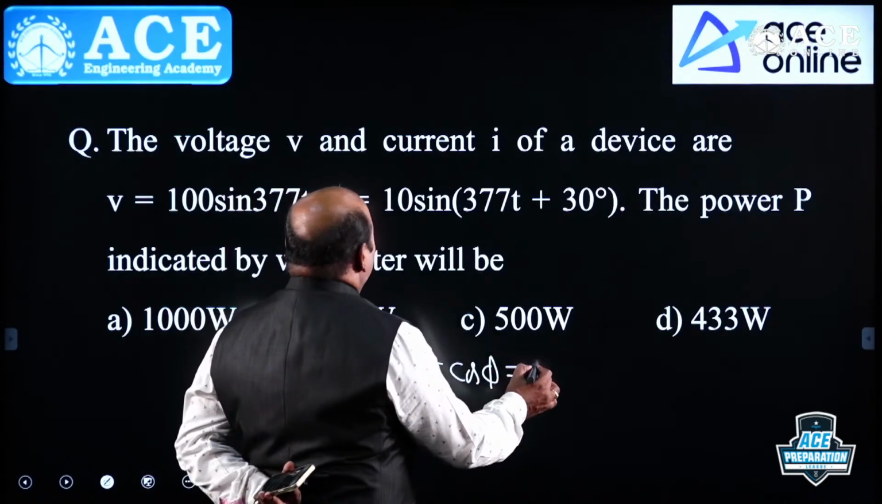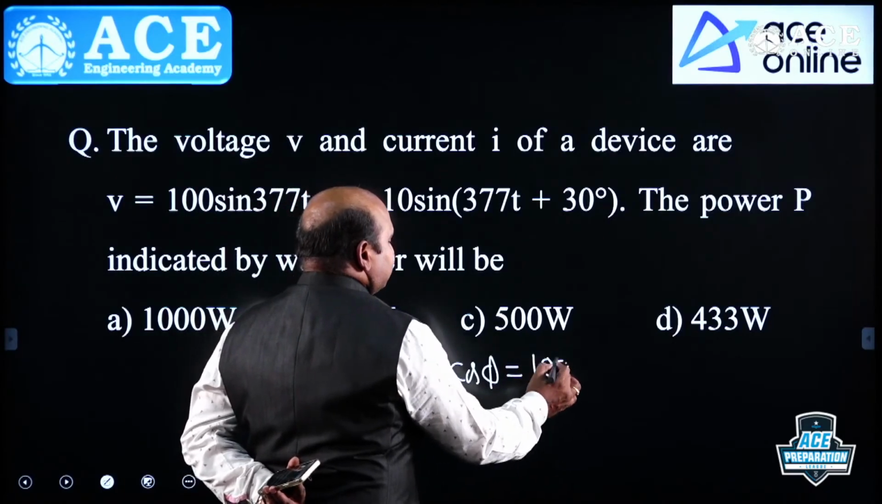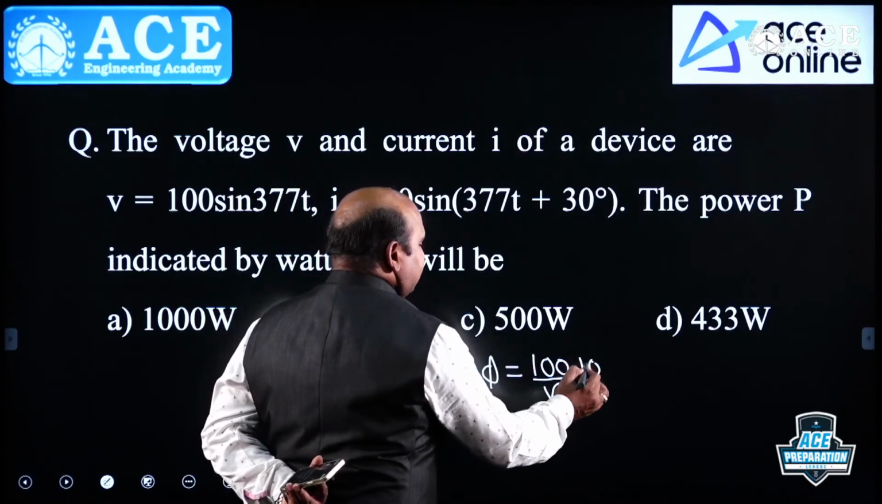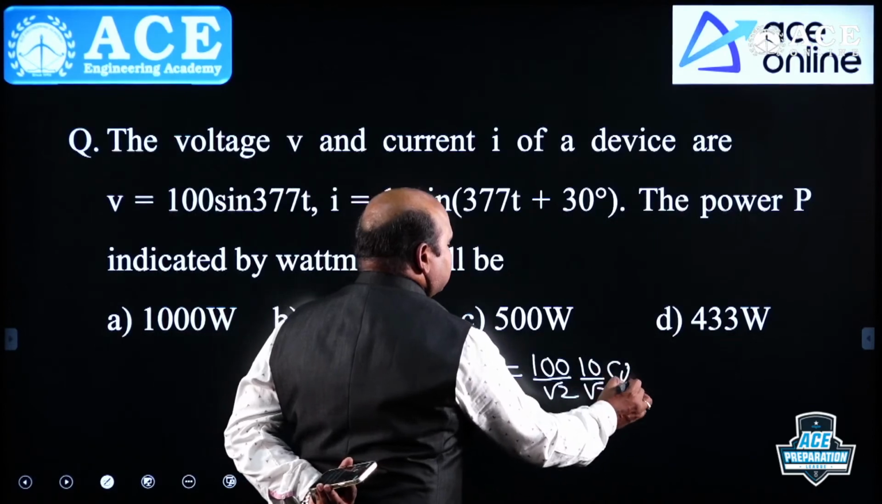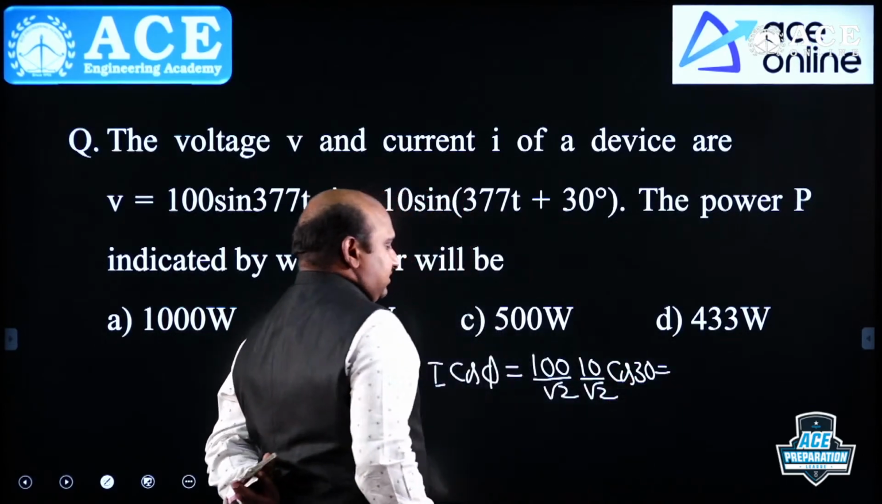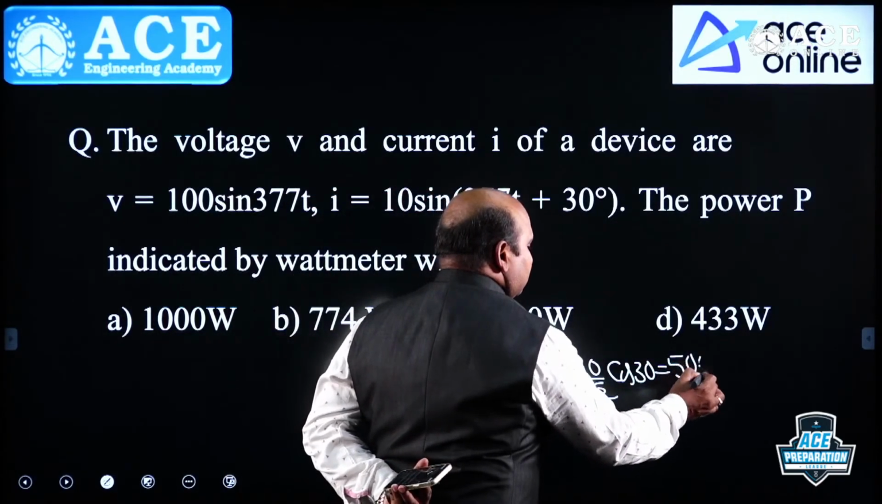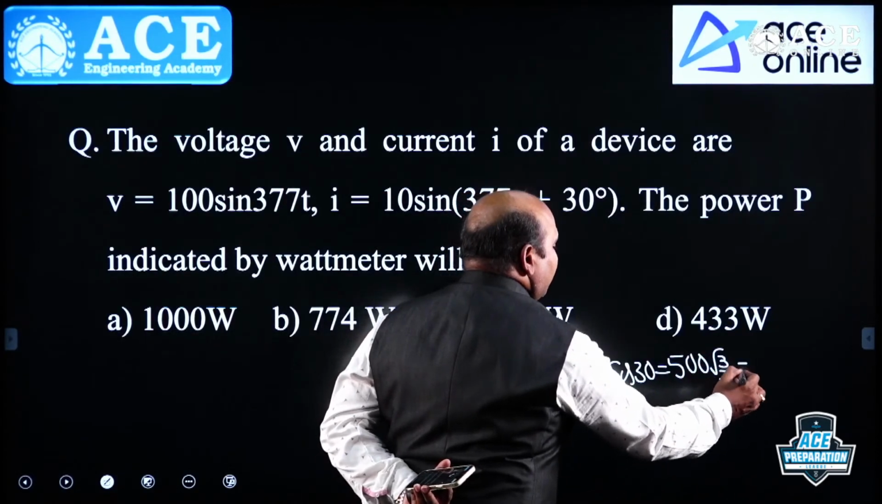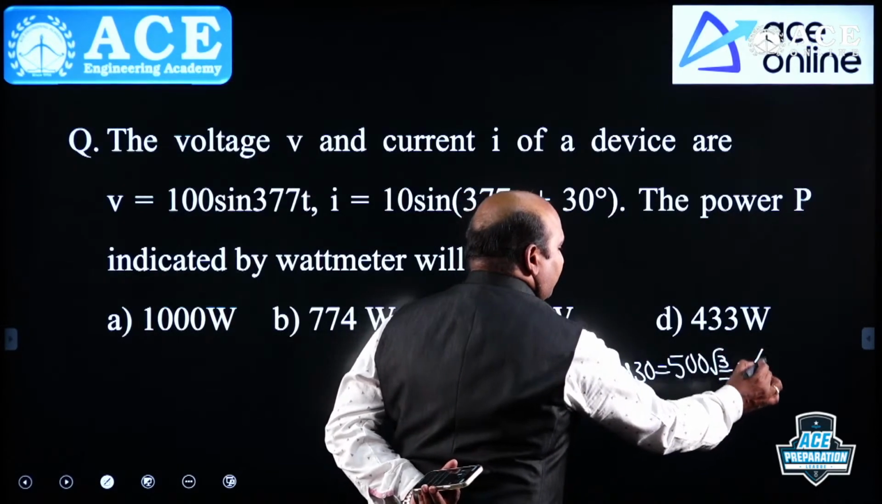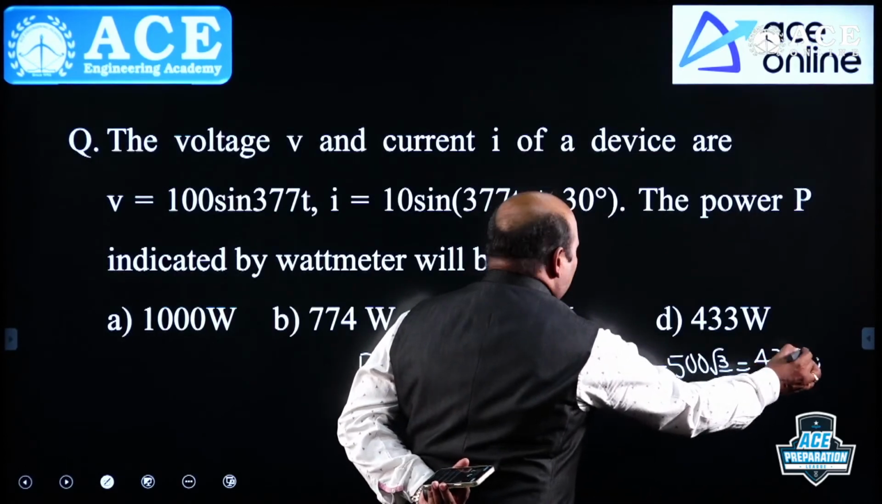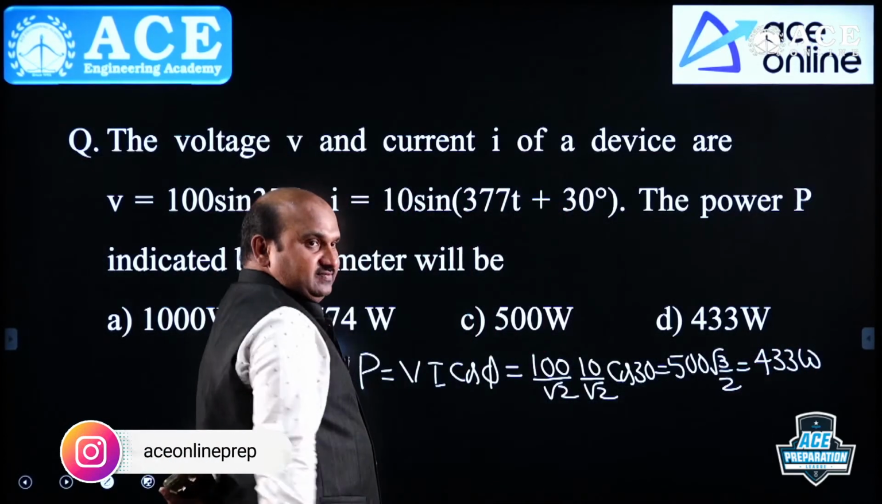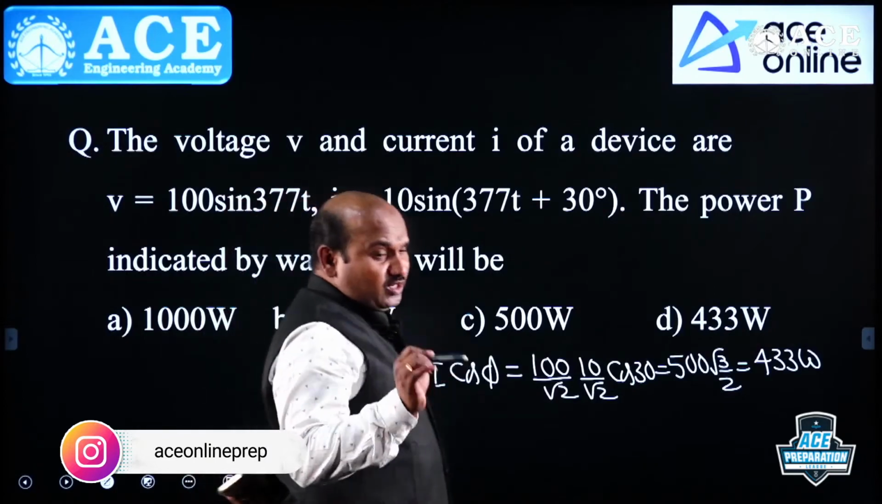V is equal to what? The RMS value, divide by root 2 you can take. 10 by root 2 cos 30. Here 500 into root 3 by 2, that is 250 into root 3. Nothing but 433 you can take it. 250 into root 3 is not 500. 250 into root 3, root 3 is what?